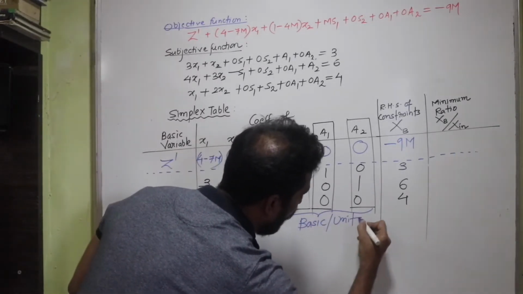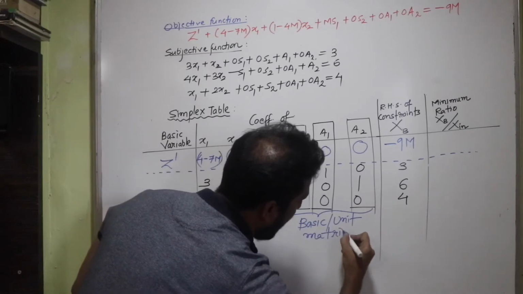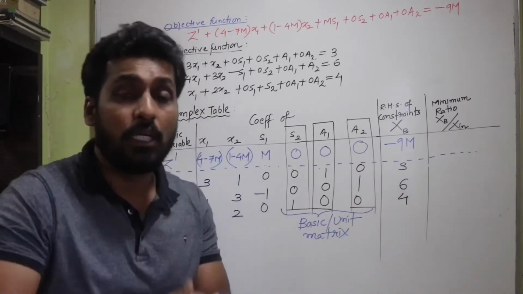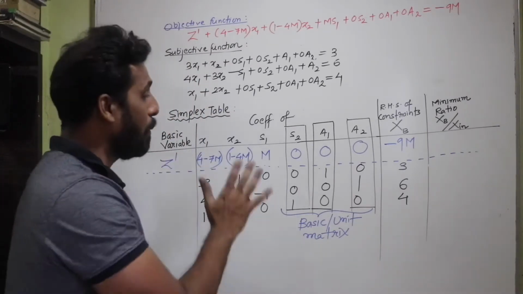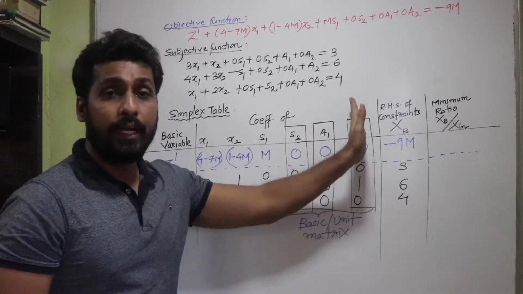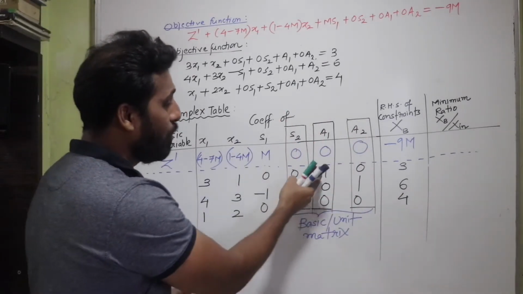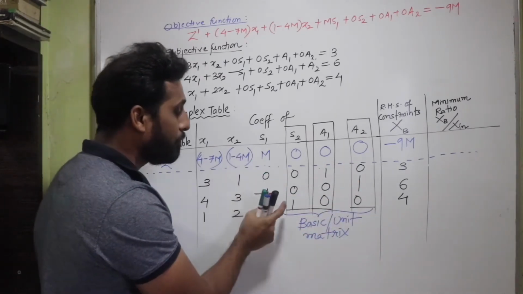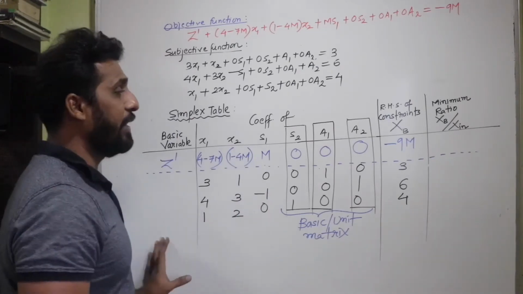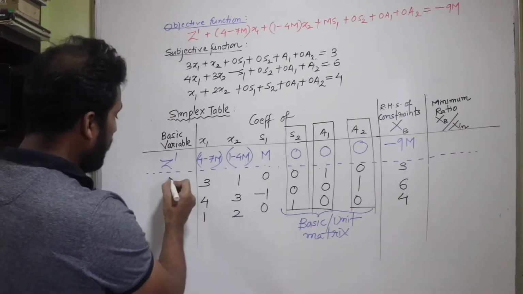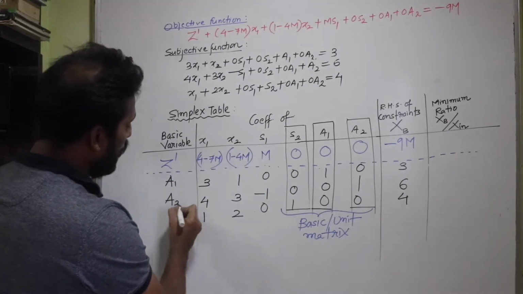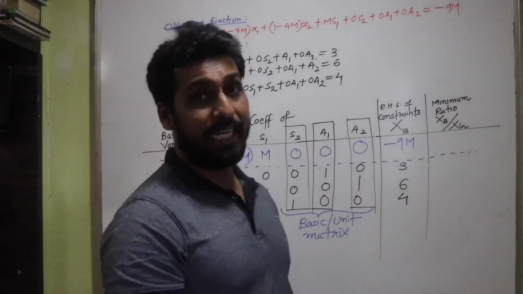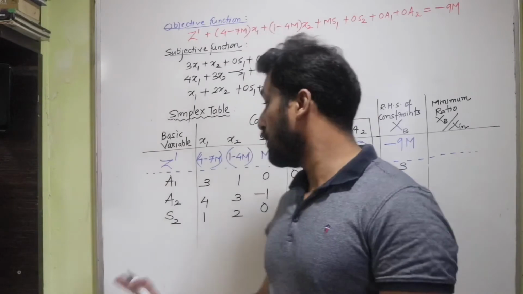is also a unit matrix. Students, this is what you want to pay attention to. How do I decide my basic variables? Basic variables are those variables given by the basic matrix. So I have a1, a2 and then s2, isn't it? So a1 gave me 1 0 0, a2 gave me 0 1 0 and s2 gave me 0 0 1. So I'm going to put up the basic variables here. I'm going to write here a1, then a2, and then I'll be getting s2. So this is how we have decided the basic variables for the given simplex tables.